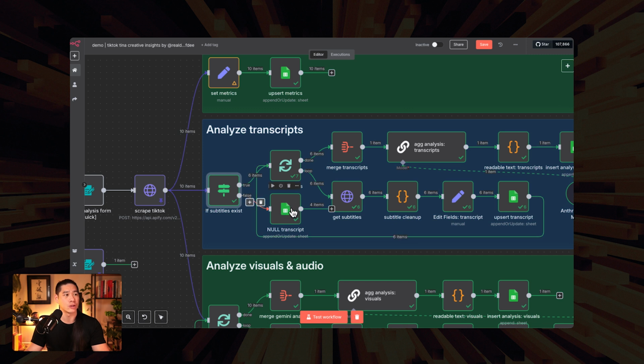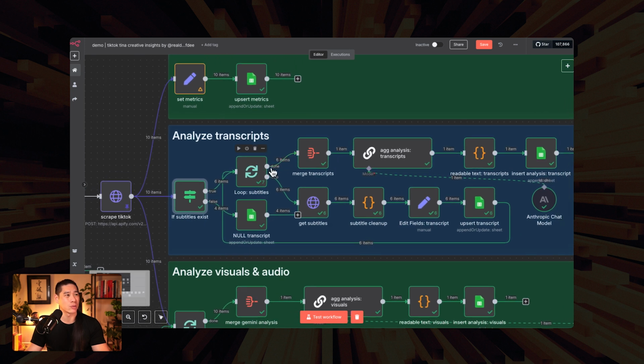We're going to do some other stuff just so that we ensure that we have a clean table. So anytime that we work with any type of APIs, it's just a personal preference of mine to put it through a loop or a split in batches, just so that we do not hit any type of rate limiting or any type of errors, and we can time things out.